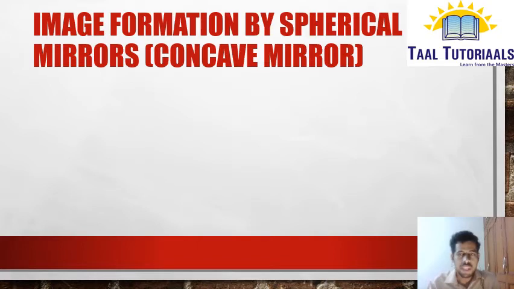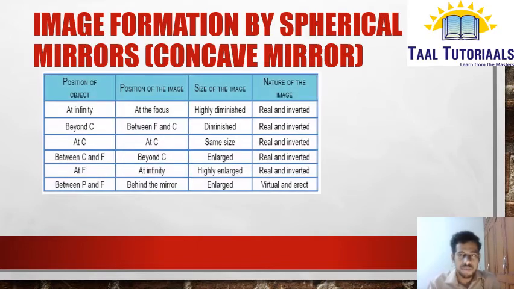Image formation by spherical mirrors. First of all, we will see the concave mirror. This is a table which shows all the information about the position of the object, position of the image, size of the image and nature of the image. A few terminologies are defined here, so let me first tell you what they are, and then we'll study the table.